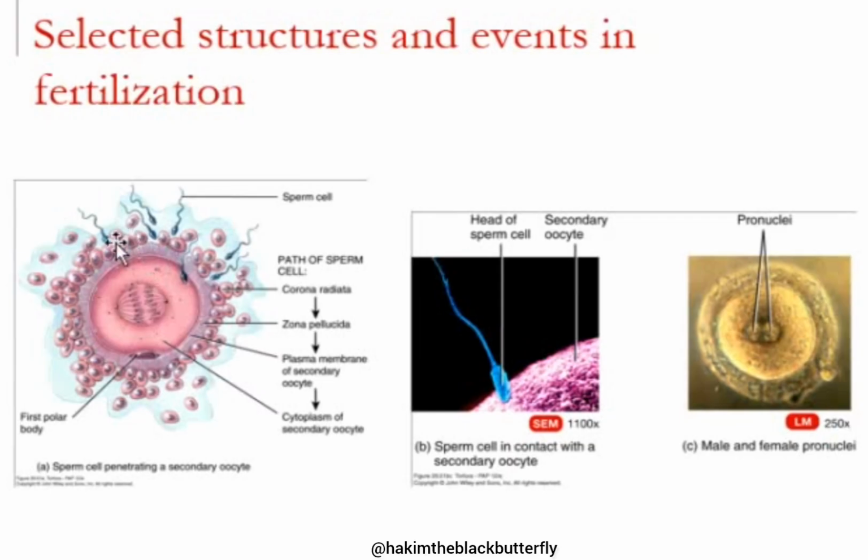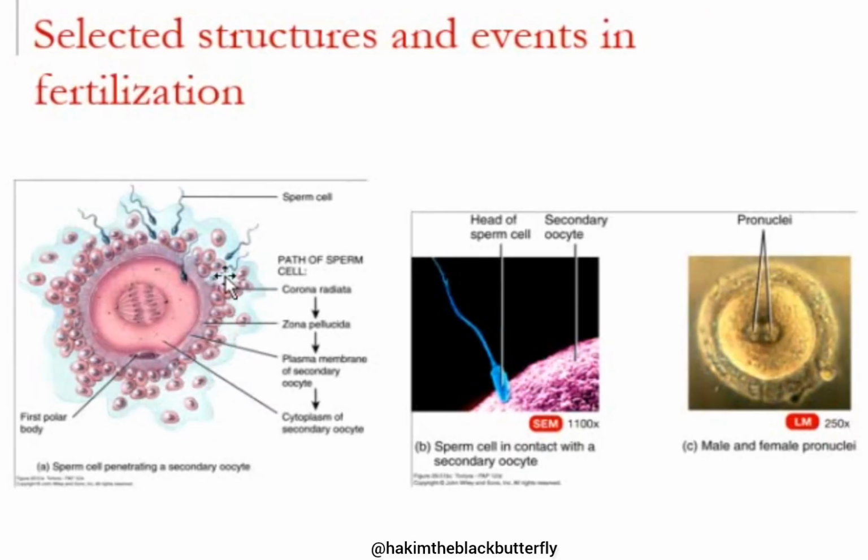So the boundary or the barrier around the ovum has its own membrane known as the plasma membrane. It is also surrounded by the glycoprotein, the zona pellucida, and these layers of cells which it came with from the follicle will form a layer known as the corona radiata.